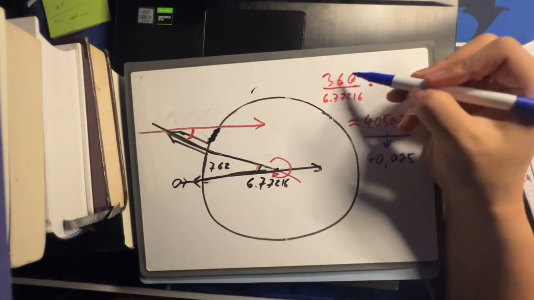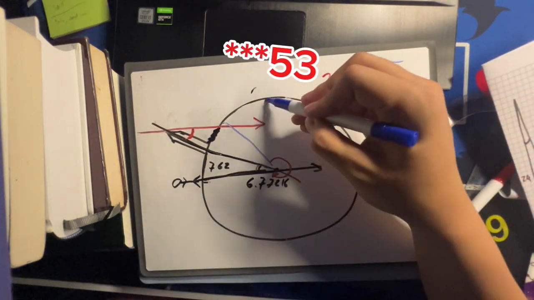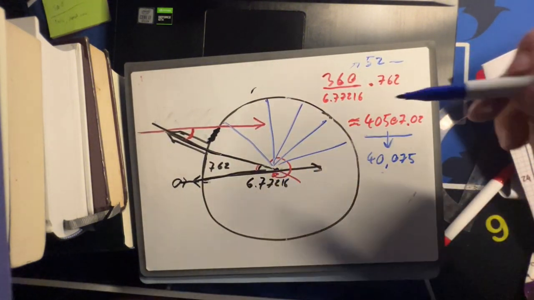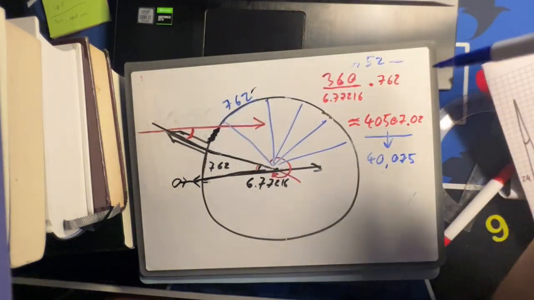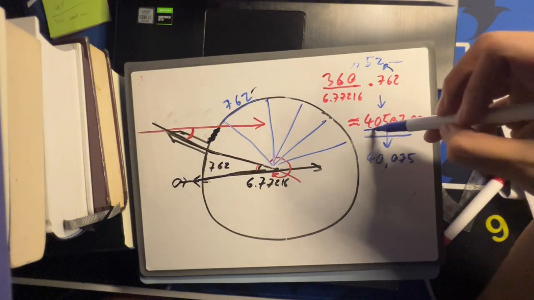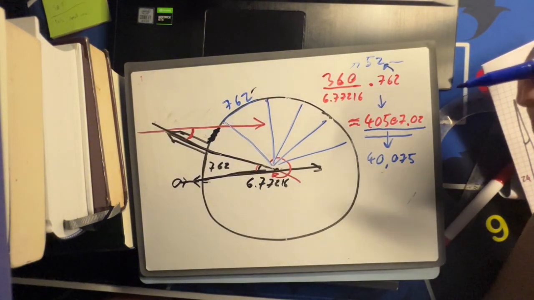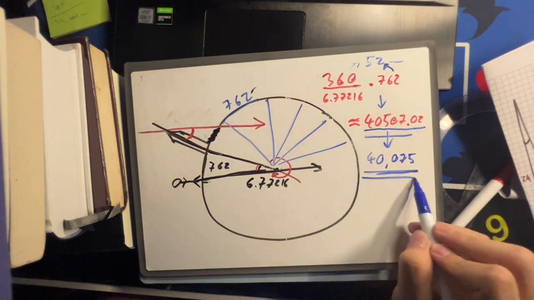Alright, so what I did, this equates to around 52 something. So there are like 52 pieces and each piece is worth 762. And so we can just multiply 762 by that number, which gave me 40,507.02 kilometers, which is not so far away from the real distance.